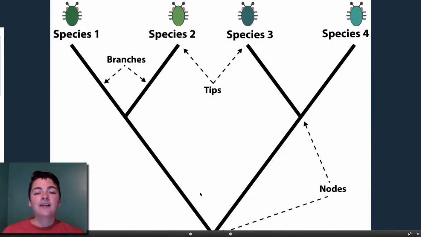When you are forming your cladogram, each time there's a branch, there's a node. So this is a node here. Then you have the tips. This is where the species lies. And the branches are the lines, the lineage of that organism.